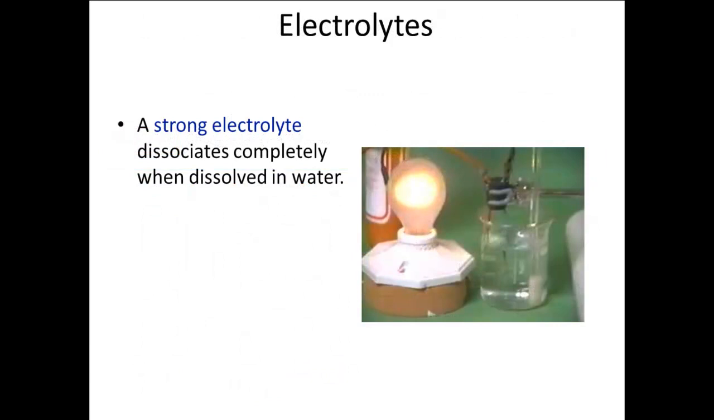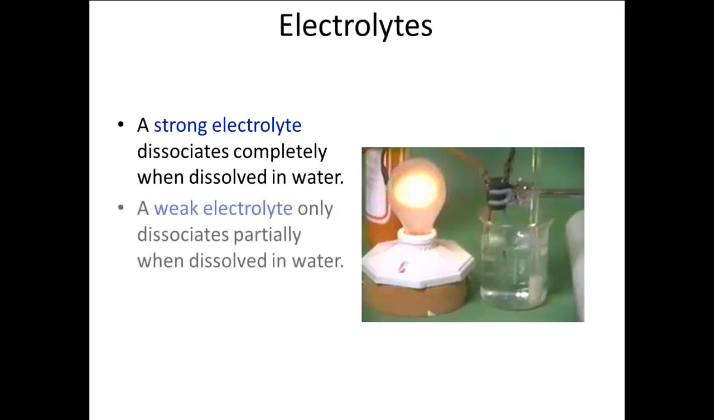A strong electrolyte dissociates completely when dissolved in water. All ionic compounds are strong electrolytes. The strong acids and strong bases are also strong electrolytes. Weak electrolytes do not dissociate completely when dissolved in water. These are molecular substances. The weak acids, the answer to the question, what is a weak acid, is any acid that is not a strong acid. And the weak bases, ammonia, NH3, and its related compounds.